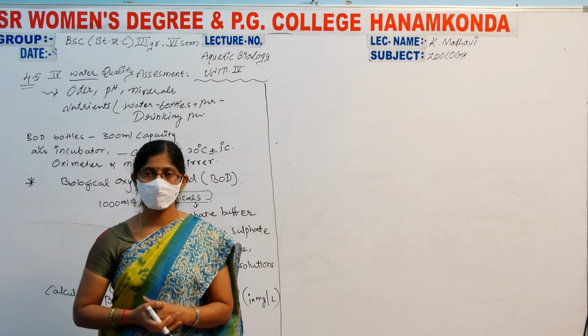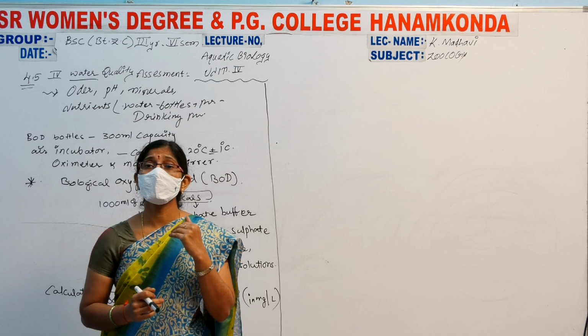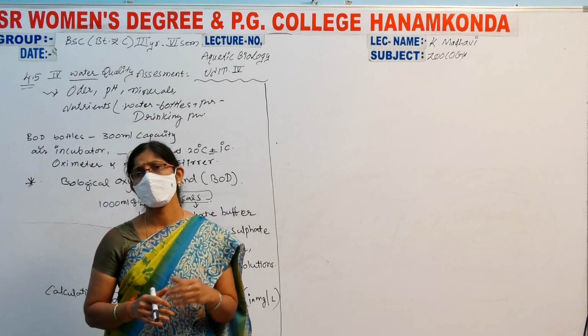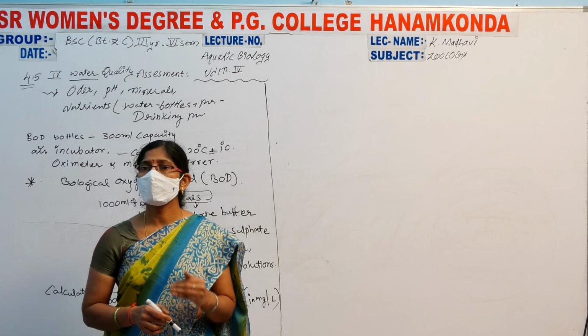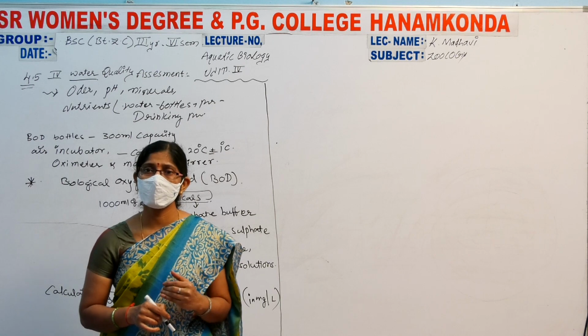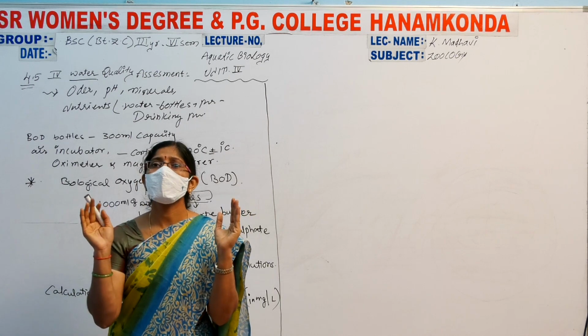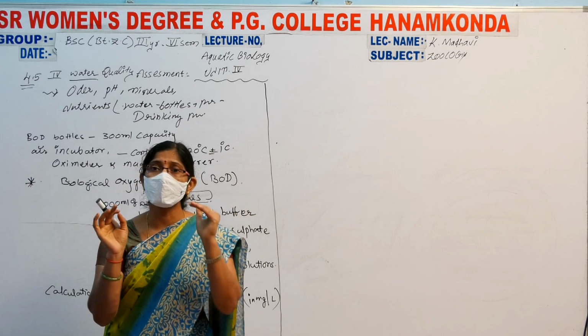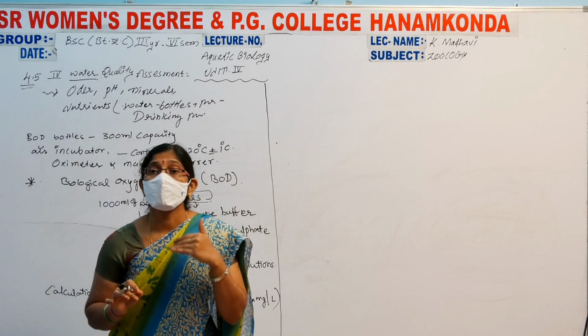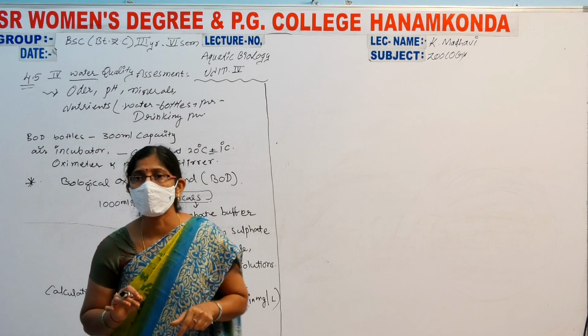The biomes. That's why we need to learn some more important points about this BOD, biological oxygen demand. Biological oxygen demand means the oxygen required by the aquatic organisms living in aquatic water bodies, which is dissolved in the water.